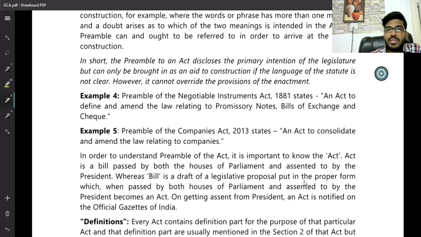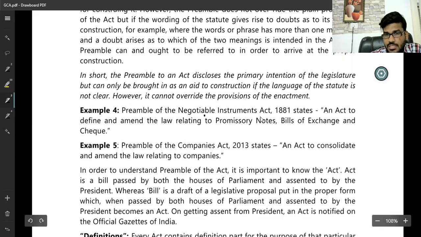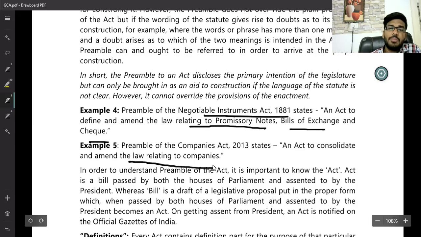Friends, we have already discussed the preamble of the Negotiable Instruments Act: an act to define and amend the law relating to promissory notes, bills of exchange and cheques. The preamble of the Companies Act: to consolidate and amend the law relating to companies.